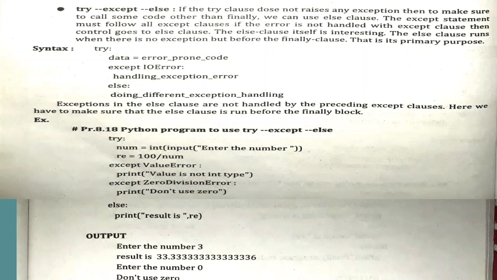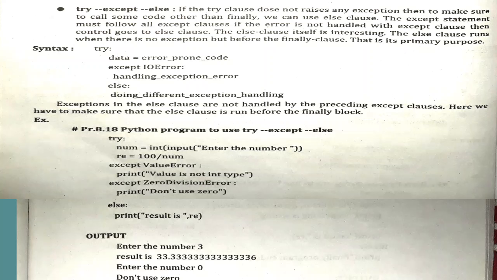So in one program, along with one try block, we can use multiple except blocks also. And whenever we use multiple except blocks, the interpreter will automatically select the respective built-in exception class from the program.